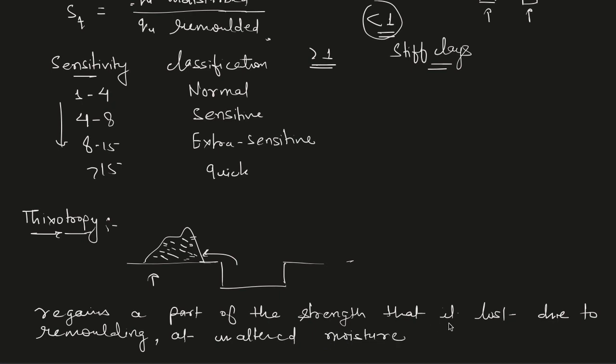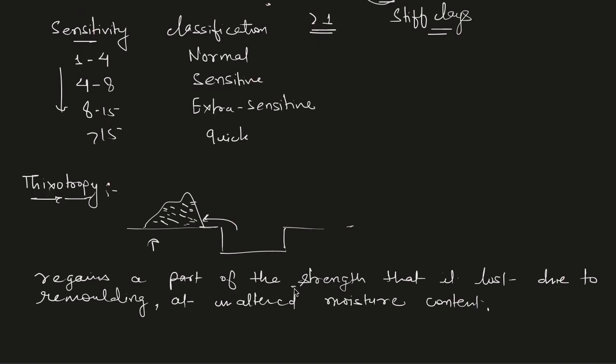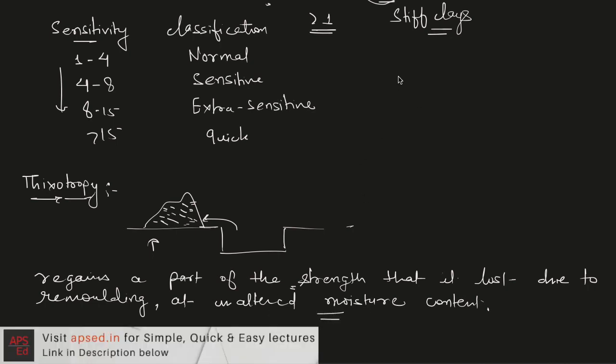Moisture content in this process is not changed. When we are comparing the part of the strength that is regained, we are comparing at the same moisture content. As in the case of sensitivity, when this disturbance takes place, the structure is disturbed and the adsorbed water in these layers is also disturbed.